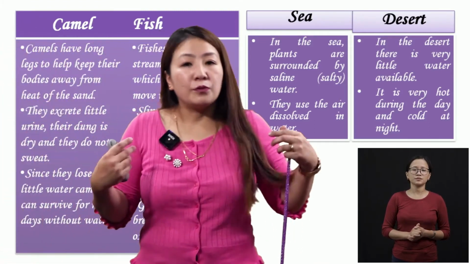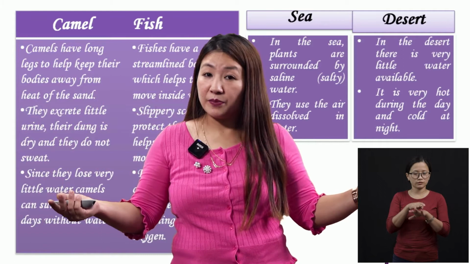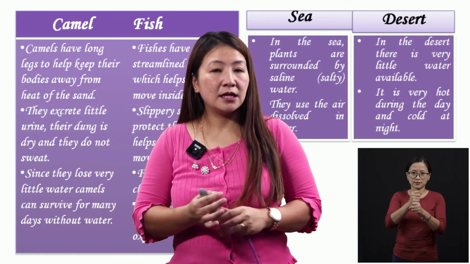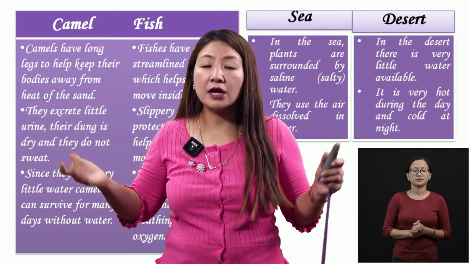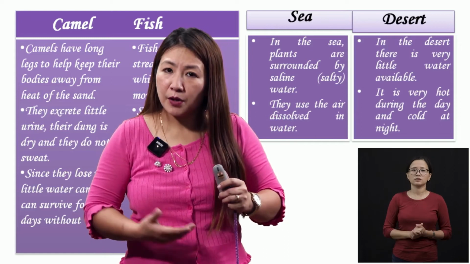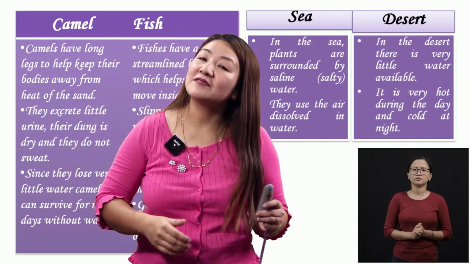And we breathe through the lungs, yes or no? But the fishes, they don't have lungs for breathing. What do they have, children? Just tell me. They have gills. Now, when your mother brings a fish, you just try to open this big flat part. Inside, you will find red comb-like structures. Those are known as gills. So fishes have gills for breathing. We don't have gills in our ears. Animals don't have gills. Let us find out why.